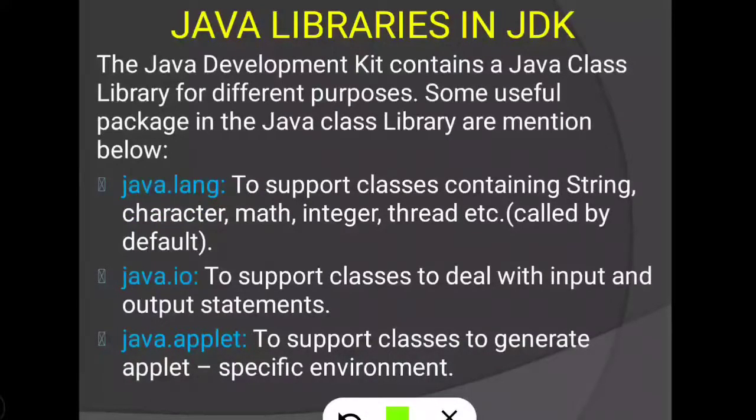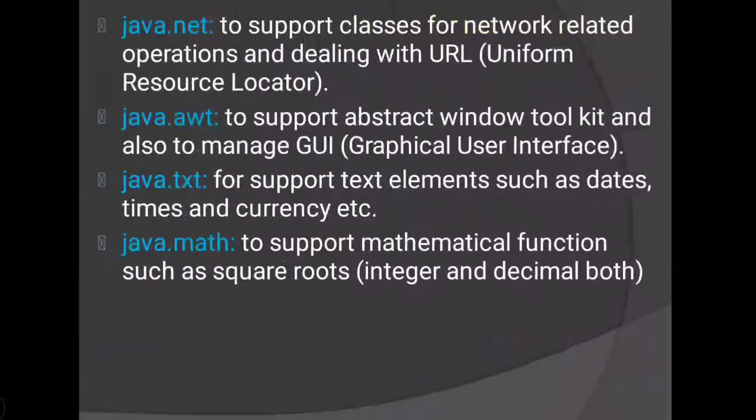Then next is java.io. io means input output function. Whatever input output function we use in our Java program, that function will be functioning through java.io. Then next is java.applet. When we want to develop an applet program, at that time we need this java.applet package.